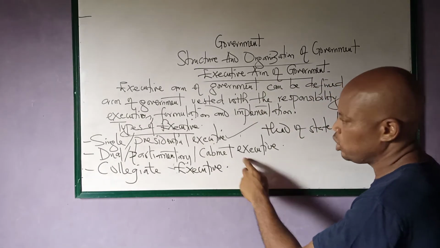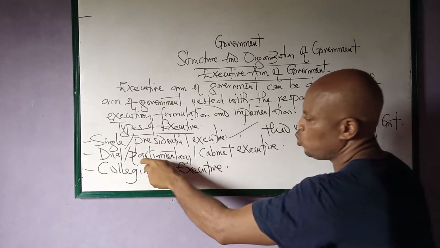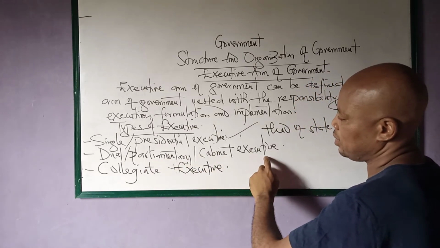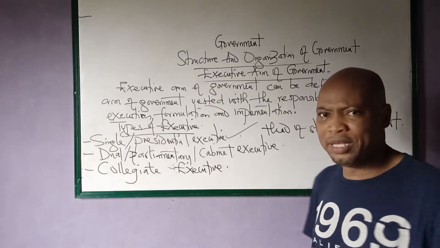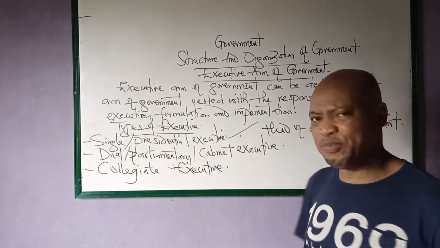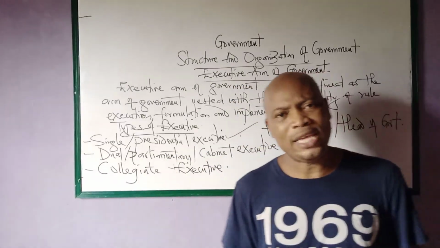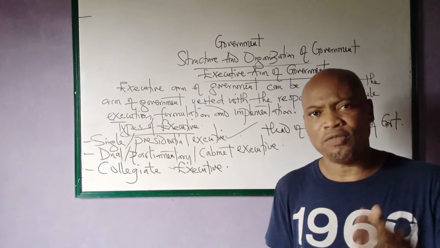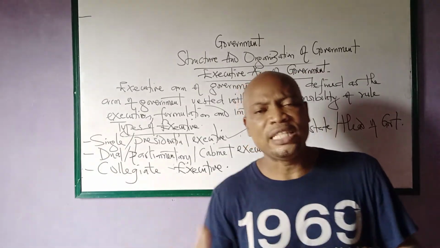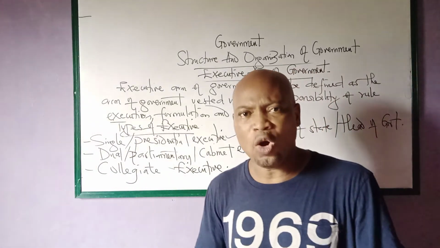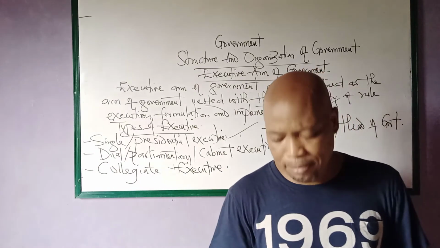So number two is what we call the dual or parliamentary or cabinet executive. The dual or parliamentary or cabinet executive is talking about a cabinet system of government or a parliamentary system of government or a Westminster system of government. And what do we mean by that? If you're talking about a dual executive, we are talking about a system of government where the head of state is different from the head of government. The head of state can be the queen or the monarch or the king, while the head of government is the prime minister.